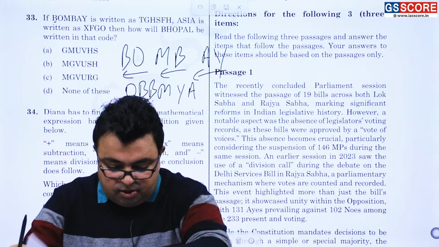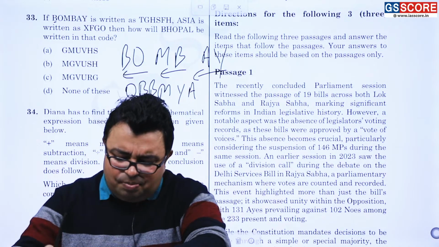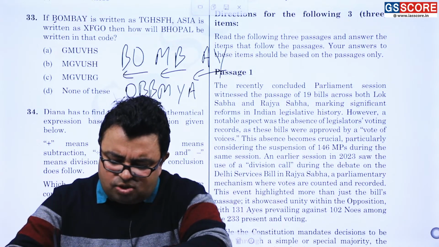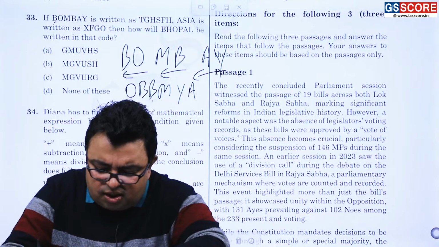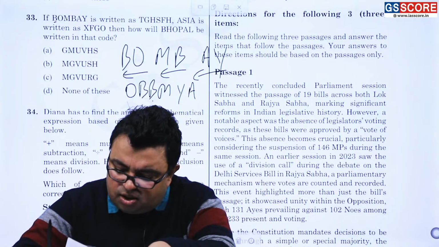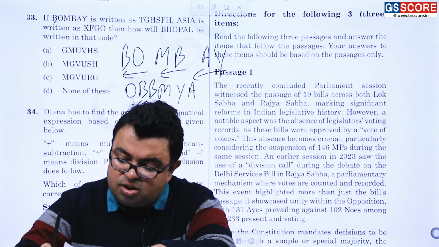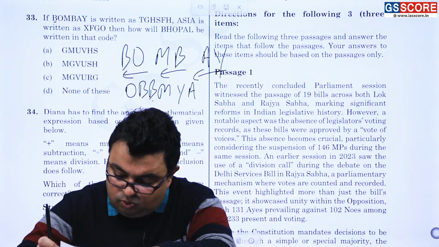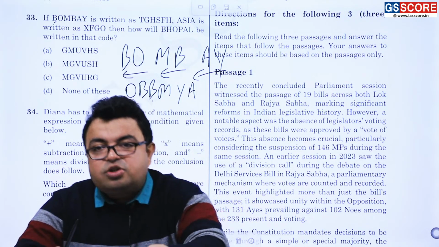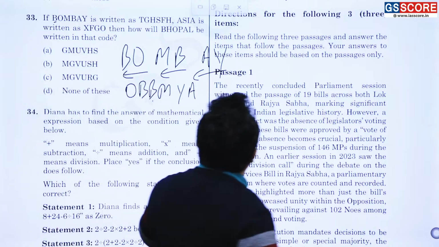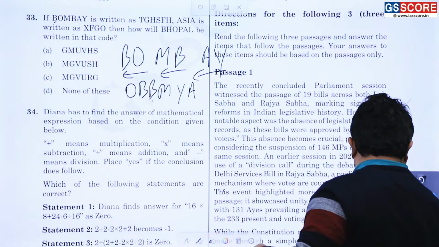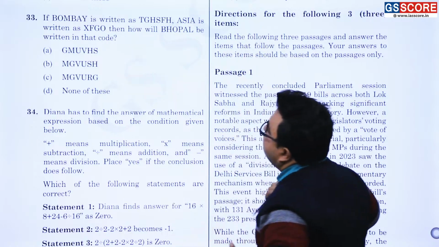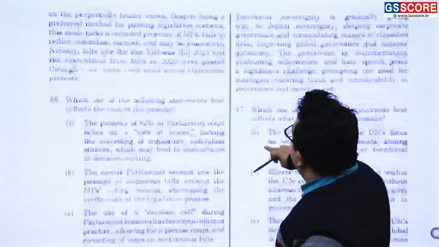33, 34 number done. 35 is a simple puzzle that you will just understand based on the first and third and fourth second. Choose the correct option. Okay. You have to choose the correct option. You just solve it, and then you will be understanding what should be the correct answer of this question. Question number 35, we are just doing.